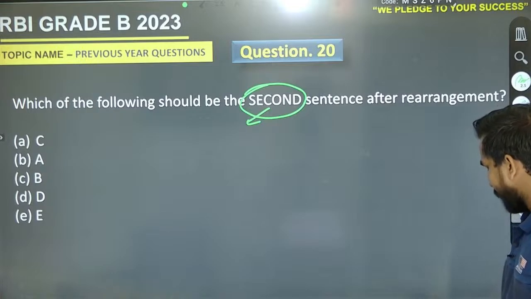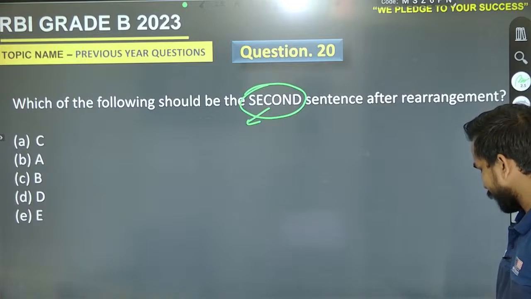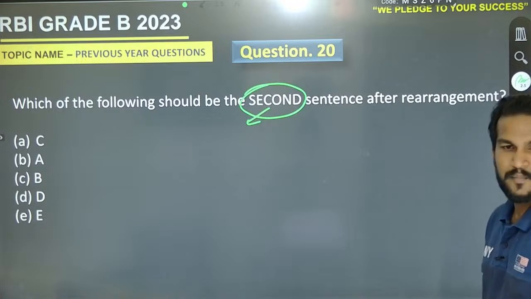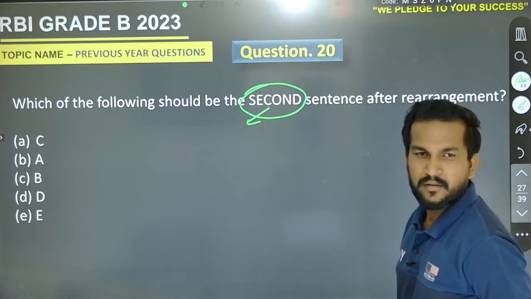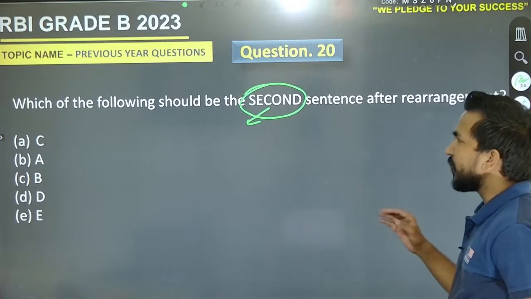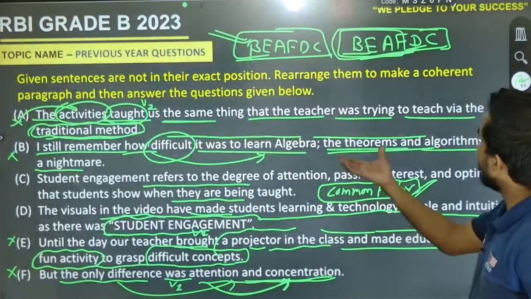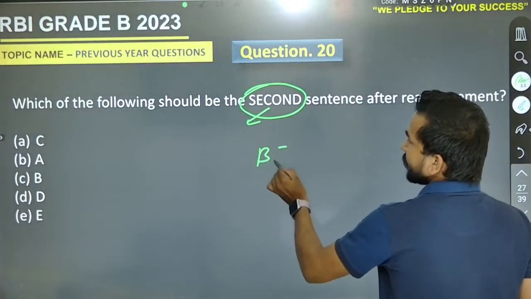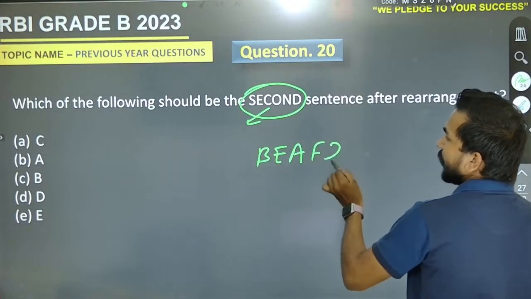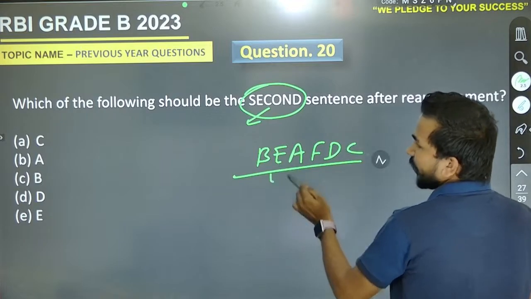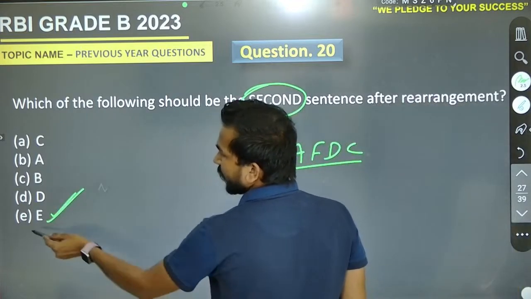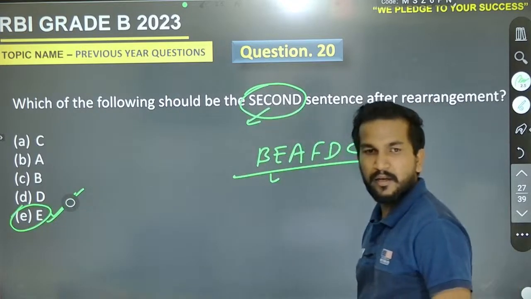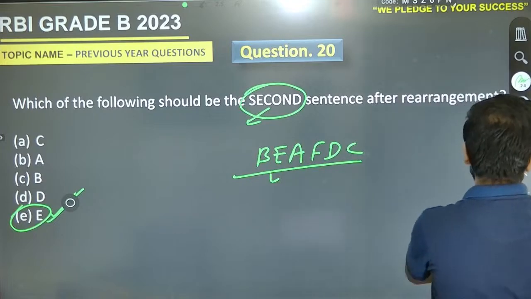Come for the answer. It must be B, E, A, F, D, C. So the right answer will be E. Okay. B, E, A, F, D, C.